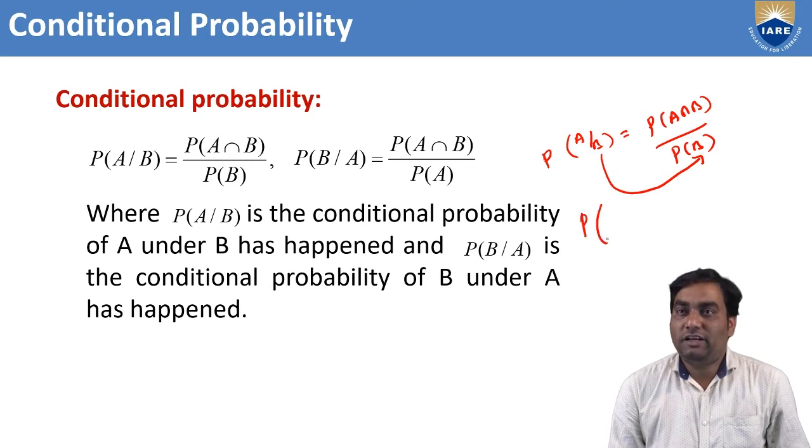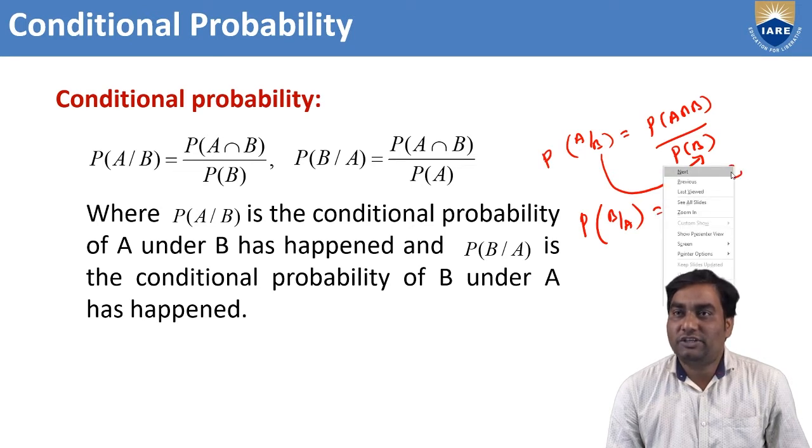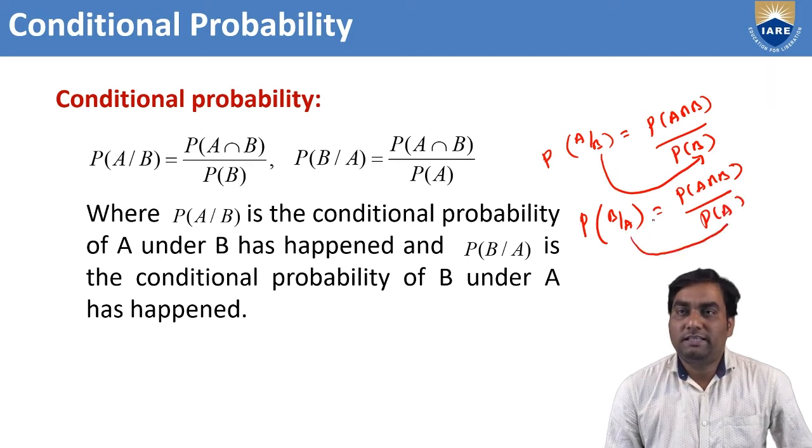Similarly, the conditional probability of B by A has the same numerator, P of A intersection B, divided by P of A. This means the conditional probability of B given that A has happened.